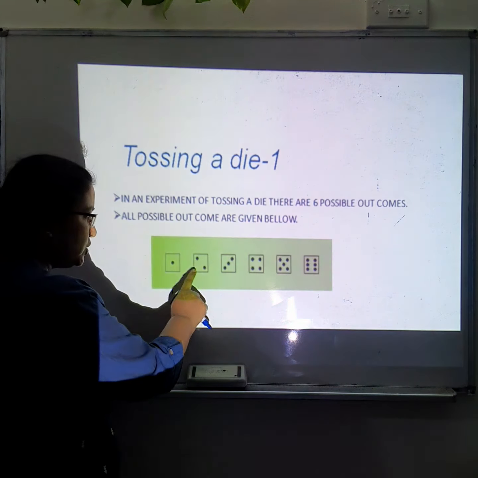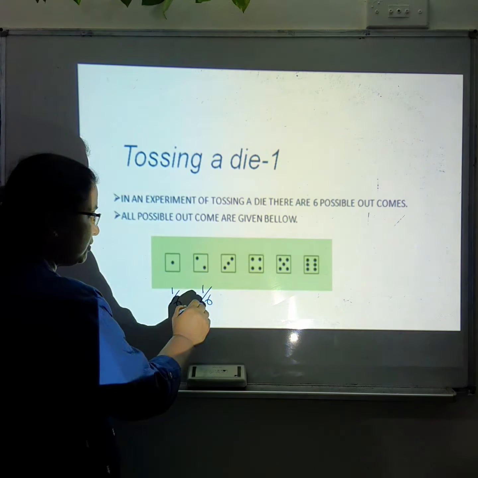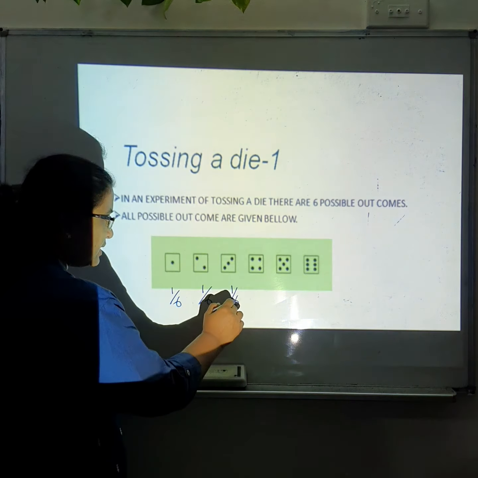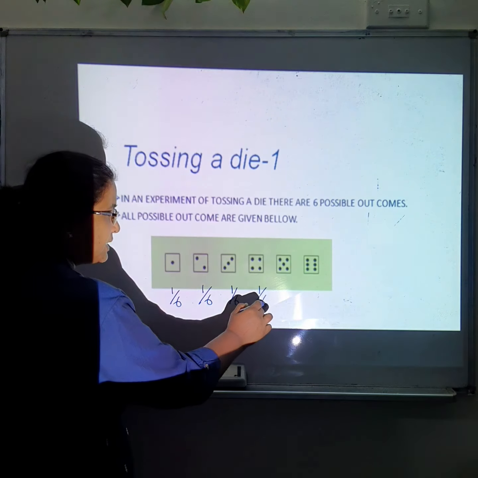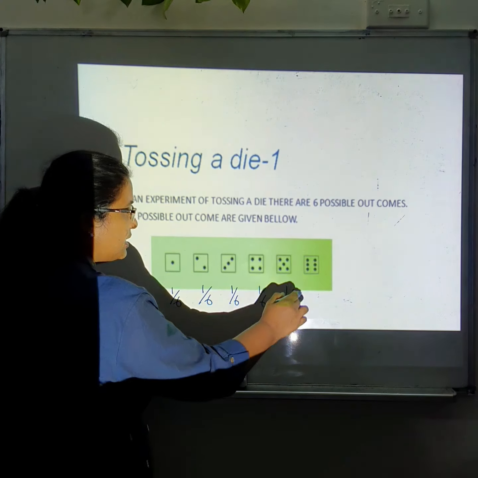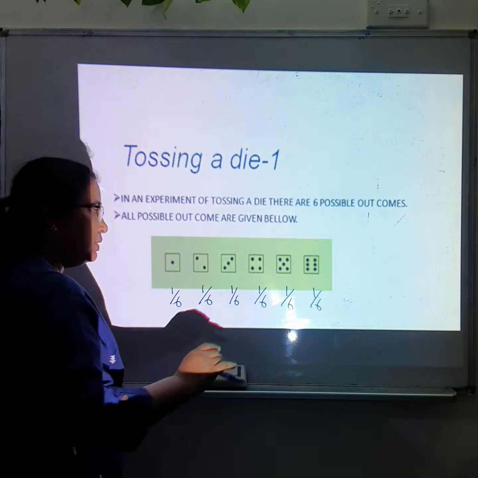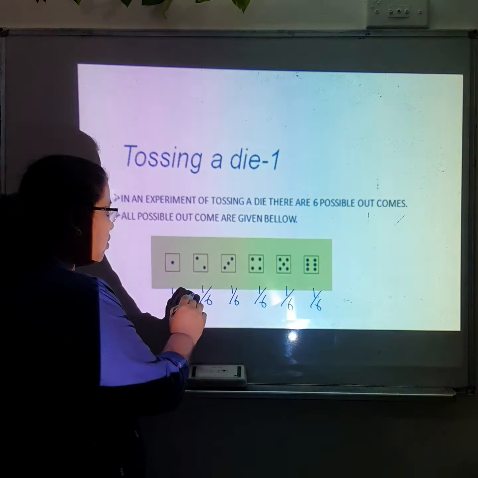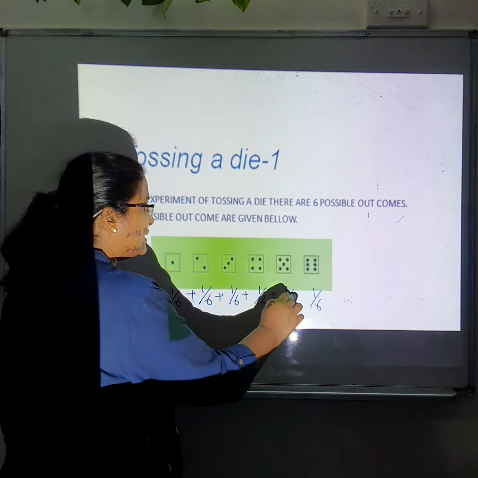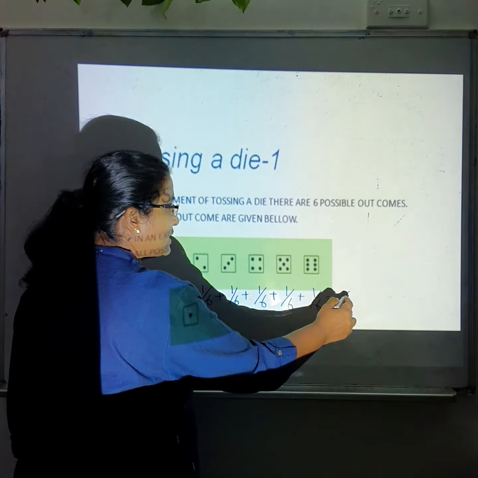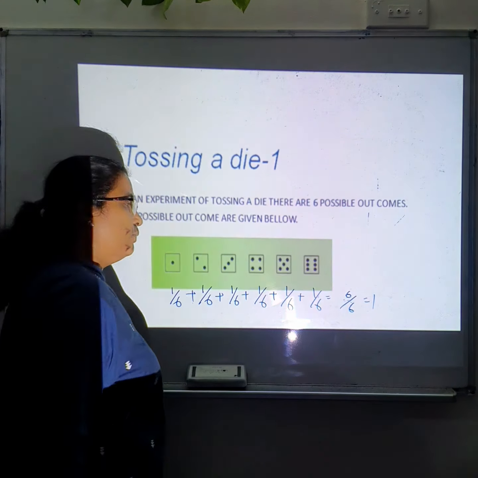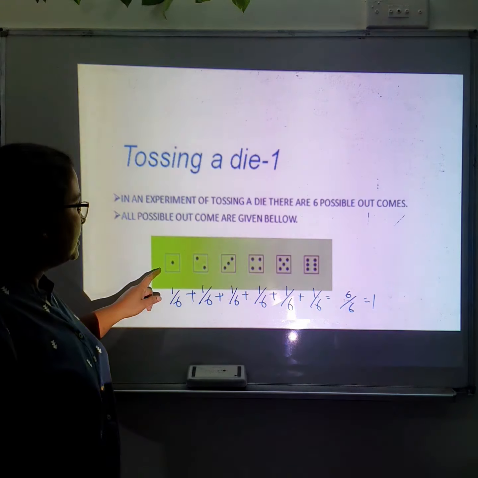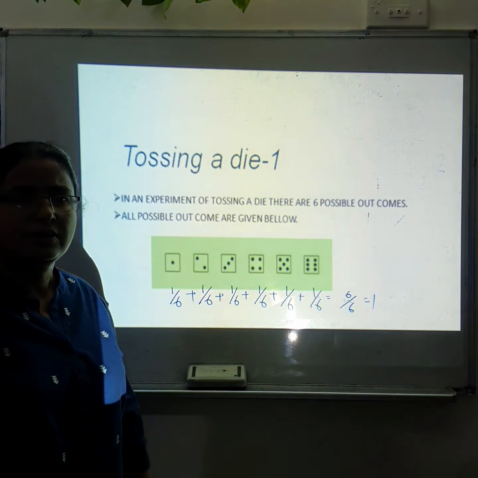And 2, there is only one 2 there. So probability of getting 2 is 1 out of 6. Total 6 outcomes. Probability of getting a 3 is 1 out of 6. Probability of getting a 4 is also 1 out of 6. 5 is also 1 out of 6. 6 is also 1 out of 6. In all these cases, the probability remains the same. And if you add all these probabilities, you will get 6 out of 6, which is equal to 1. So this is a way to find probability.